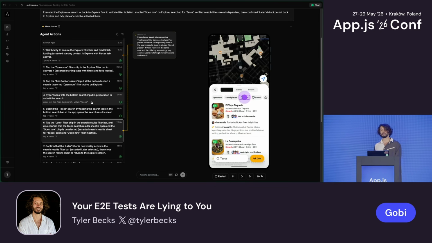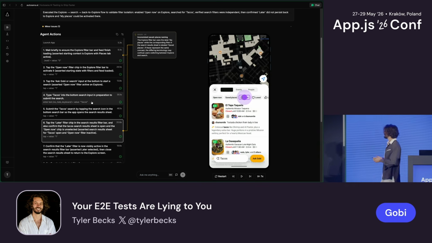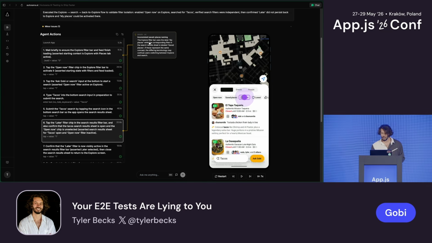I want to show you one more thing. I mentioned that humans can use your app and they can find things that seem a little bit off. They can notice things that feel different. I want to zoom in right here. This is calling something out that I didn't notice, and I brought it up to our designer, and he was like, oh, that's a really good point.